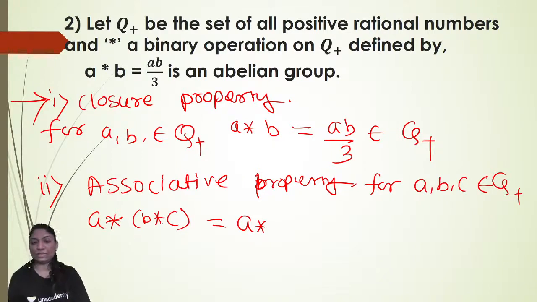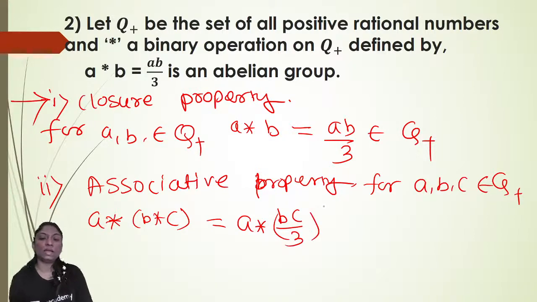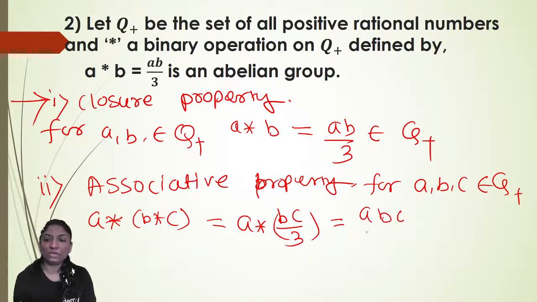Star is operated on two elements: b star c is equal to b into c by 3. And how is it defined again? So here it is a into (b into c by 3) by 3, that is abc by 9.